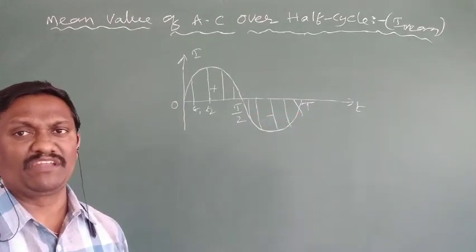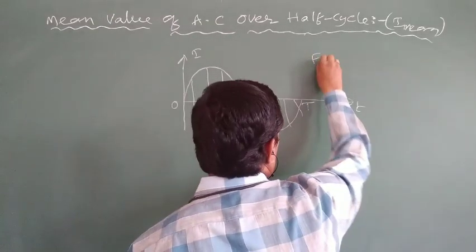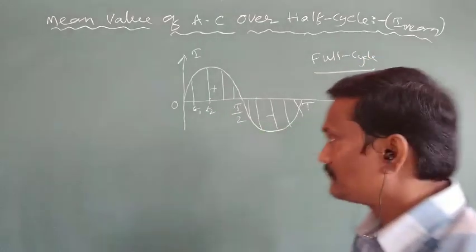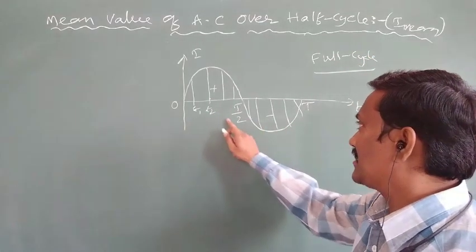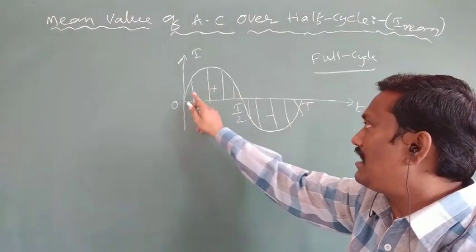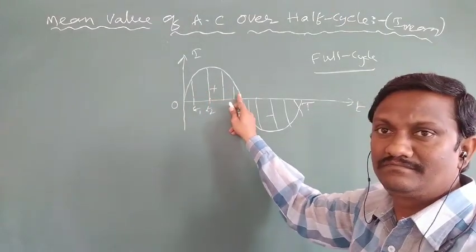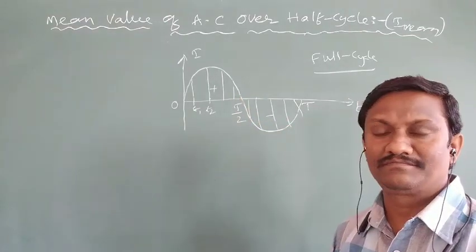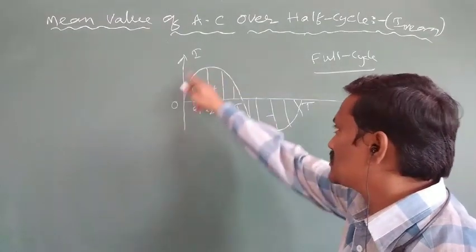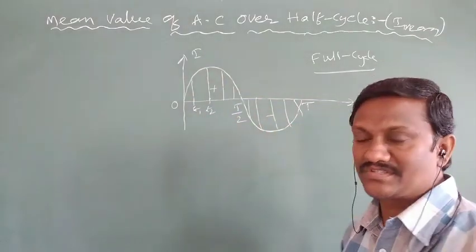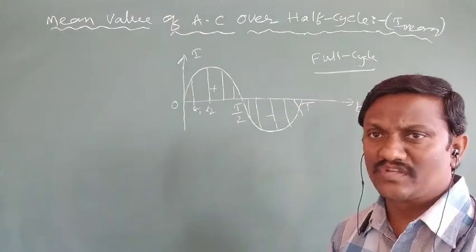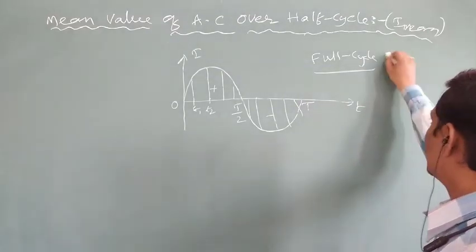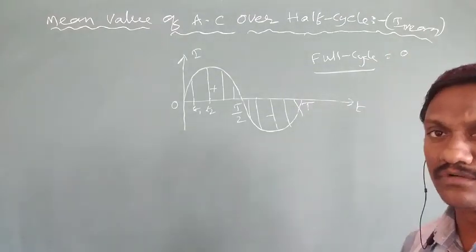So first calculate the mean value of AC over a full cycle. In a full cycle, what about the mean value of AC? In the first half cycle, all currents are positive. All these are positive instantaneous currents. In the negative half cycle, all currents are negative instantaneous currents. But the amount of positive current and the amount of negative current cancel, so in a full cycle, the sum of all instantaneous currents becomes 0.